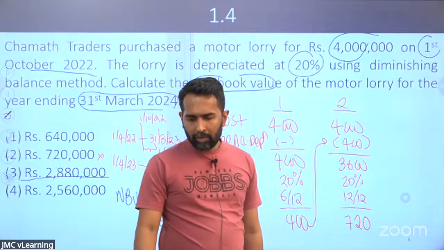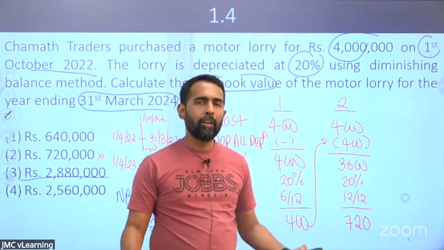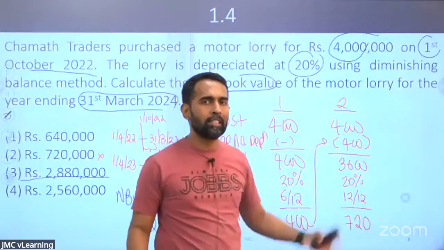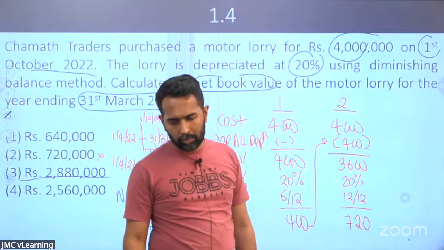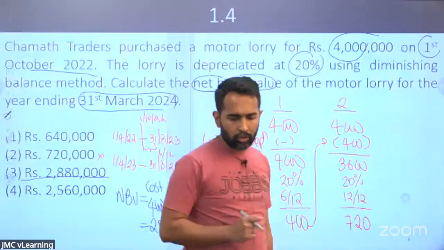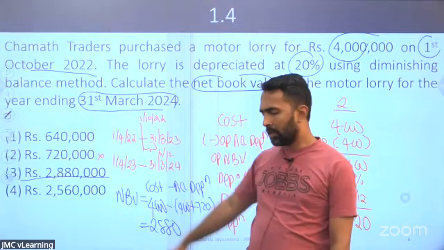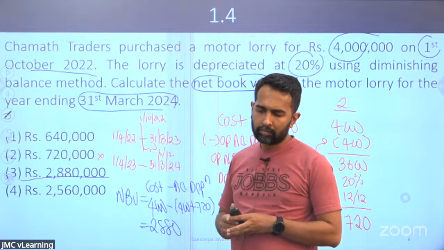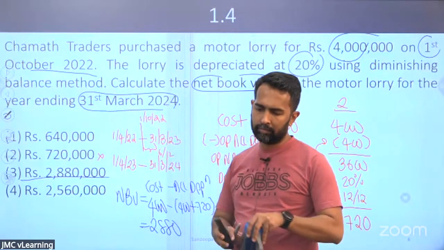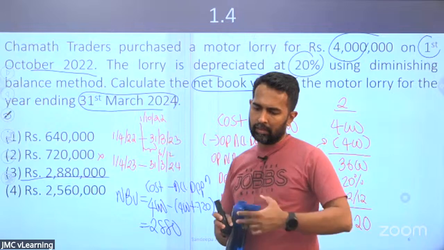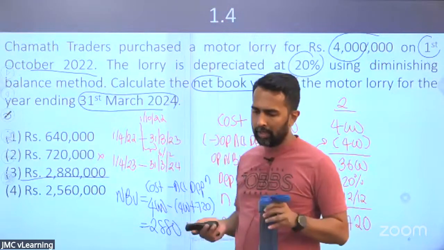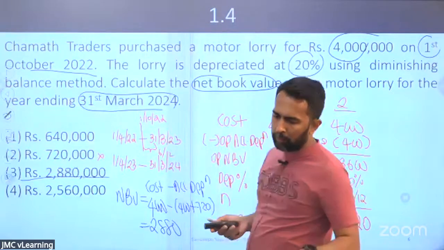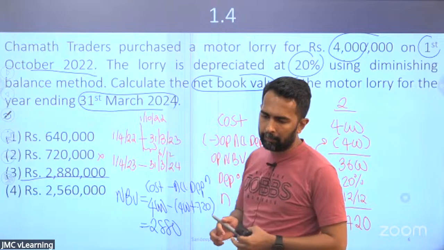So 12 divided by 12 means 12 months. What I want to mean is it's 1 year. For the entire year, you have to do the depreciation. Simply it's 1. So the answer is 2,880. Are we clear with the answer? You know that the reducing balance method will be tested. In your Part A, the reducing balance method will definitely be tested.